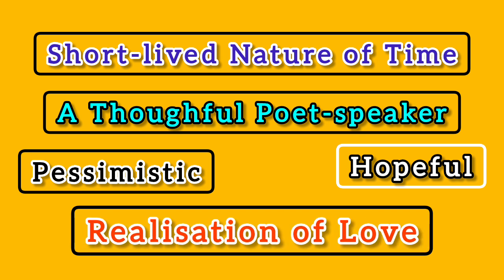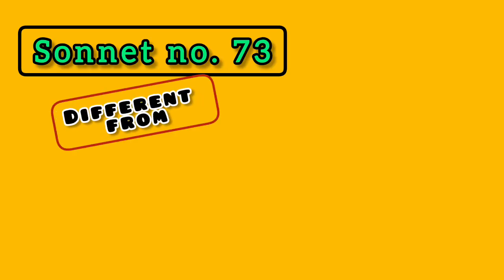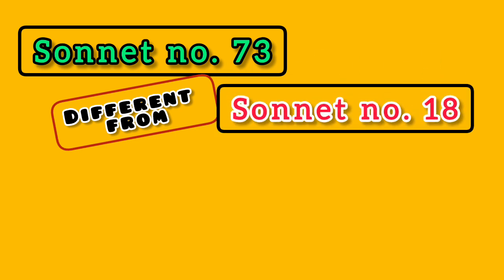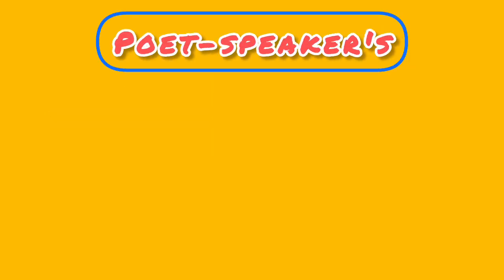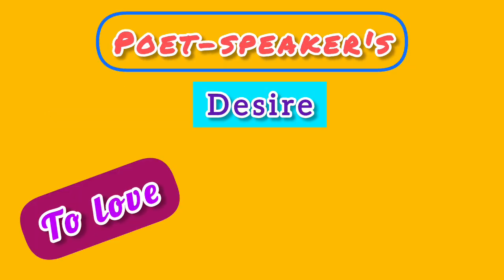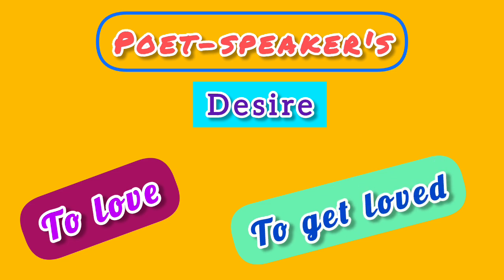And at the same time, we must remember that this poem is different from the same poet's sonnet number 18, which is also about the concept of love and mortality. This poem is also about the concept of mortality, and at the same time, it shows the poet speaker's desire to love and to get loved.